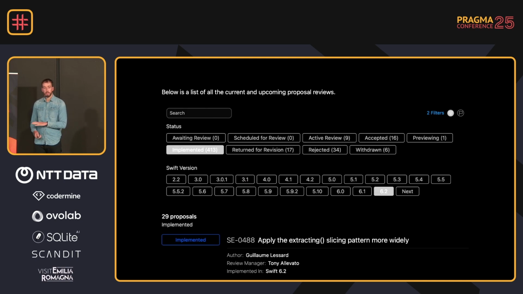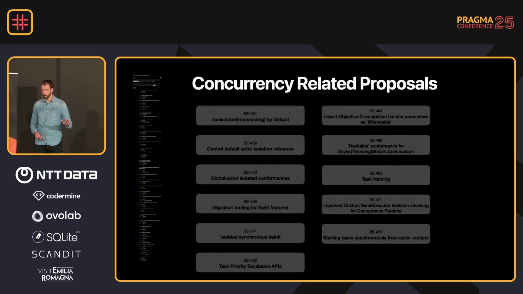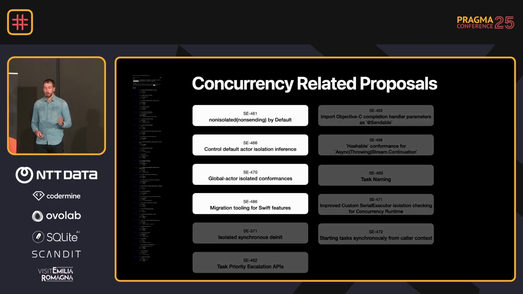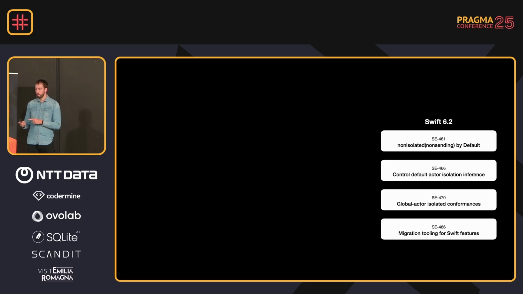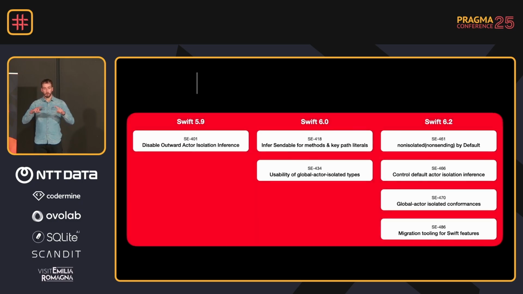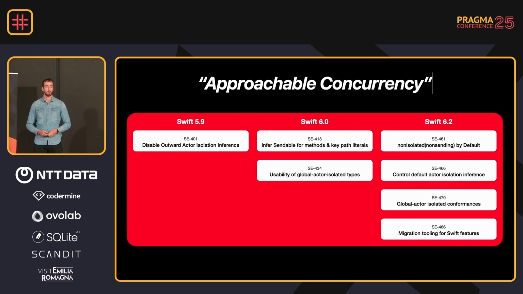So let's go back to this list, right? And it's very long, as you can see. But these are the only proposals that relate to Swift concurrency. Some are just convenience, like the task naming one, but the other ones are really dedicated to that vision document that we saw earlier. And if you combine them with a few proposals that we already had from Swift 6 and Swift 5.9, we basically have a collection of proposals that we like to call the approachable concurrency collection of proposals.